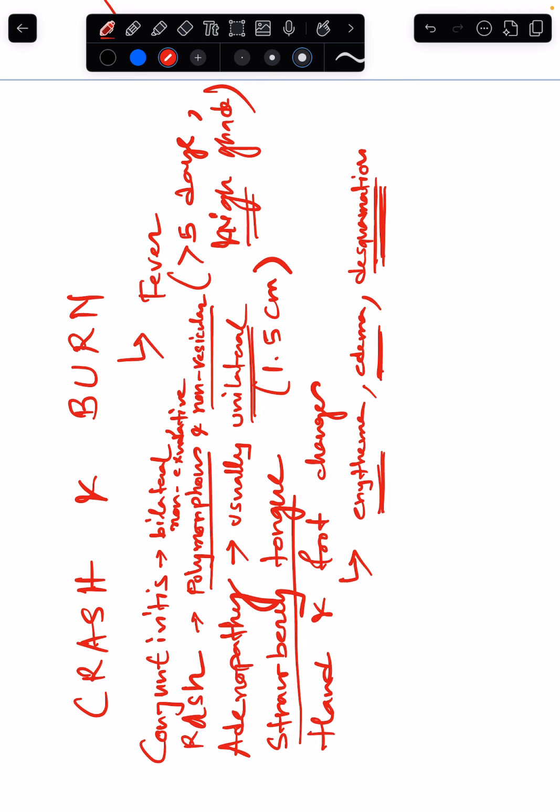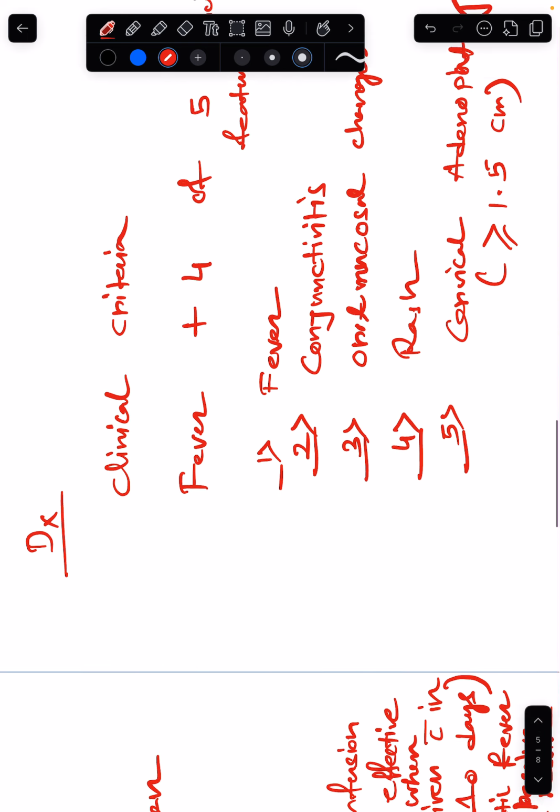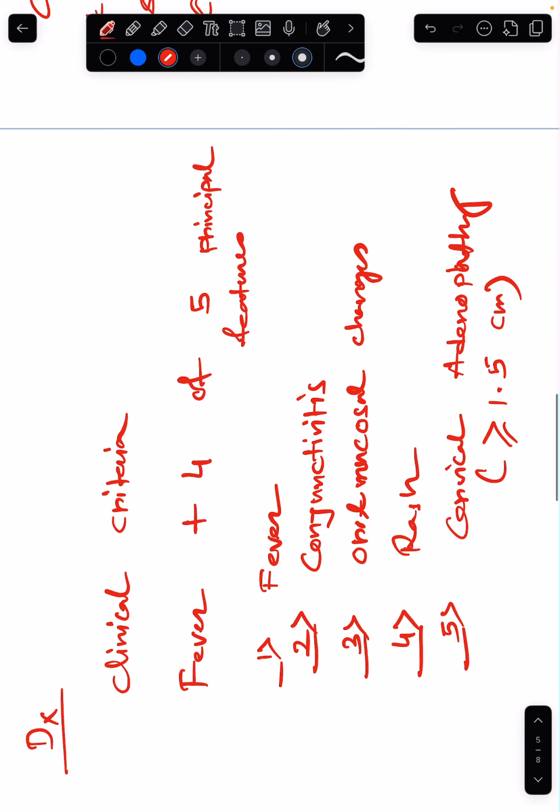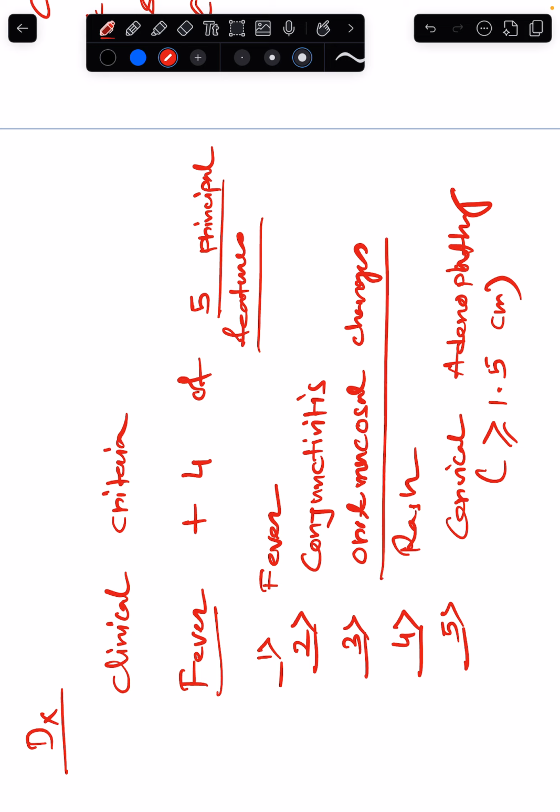What is strawberry tongue? It is basically oral mucosal changes. So you see the diagnostic criteria: fever, high grade fever, with 4 out of the 5 principal features. The 5 principal features we know from the CRASH mnemonic. The strawberry tongue comes under oral mucosal changes, because you also have red lips in the oral mucosal changes.